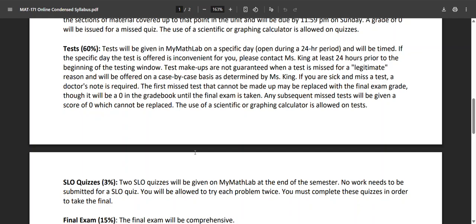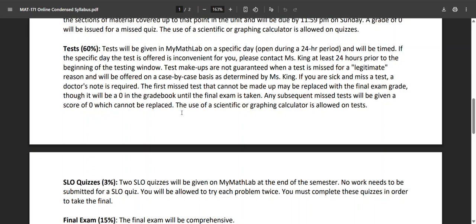So if that day doesn't work for you, just send me an email and let me know that taking the test on that day isn't going to work, and then we'll figure out another day. It could be a weekend day if that's all that's available to you. It could be a Monday. We'll figure out another day that's around the original test day where you can get that test done. So as long as you contact me ahead of time, like more than 24 hours ahead of time, we can make that work. I do not do makeup tests for the most part.